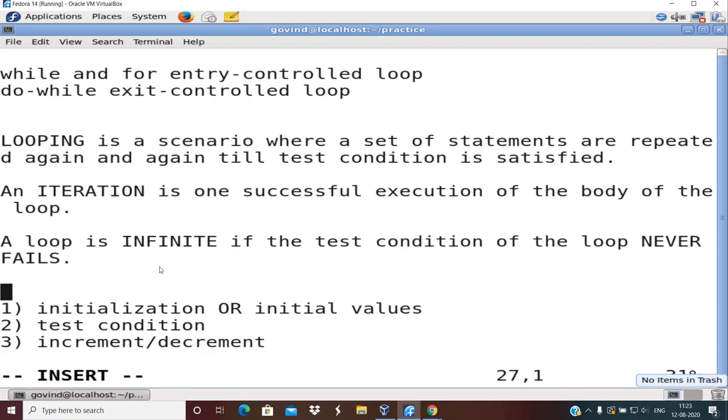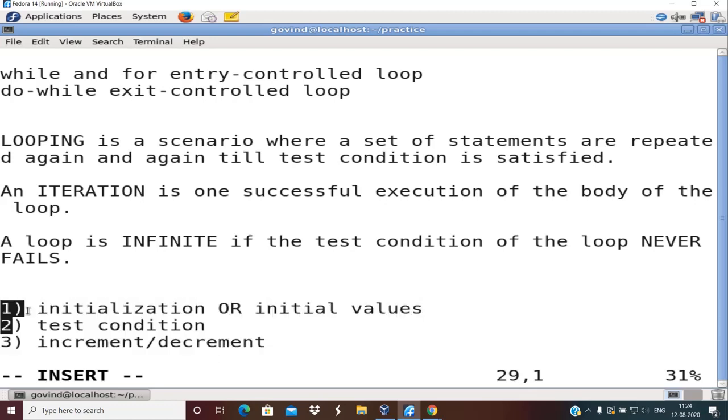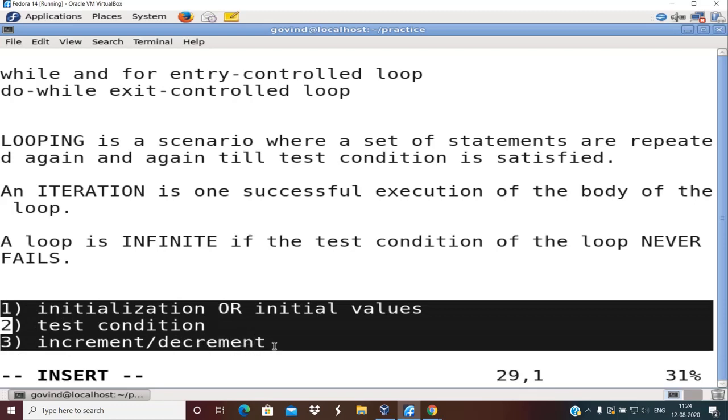So whose responsibility is it to make sure that at some iteration the test condition fails? It is the programmer's responsibility. So how do you take care that the test condition will fail eventually after some iteration? Only by performing increment or decrement based on the initial values, right? So you can see here, all these three seem independent of each other, but they are dependent on one another.